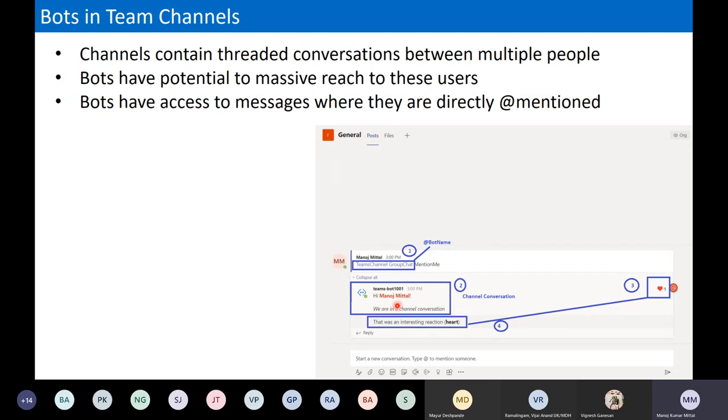What are the messages I have mentioned in my code base? It's coming here, and I'm just getting the context of which context I'm going to talk with the bot. So it just wrote me, we are in a channel conversation. We have an activity type which we can easily capture, in which context my bot is going to talk. And if you need to define a series of messages accordingly, whether this is a one-to-one personal or a team channel, we can modify the code or define the baselines accordingly.